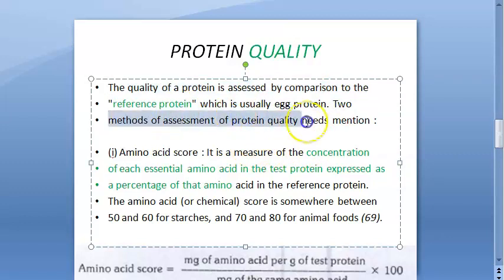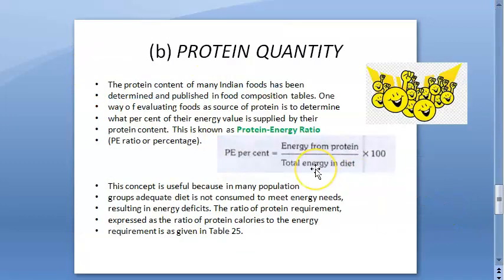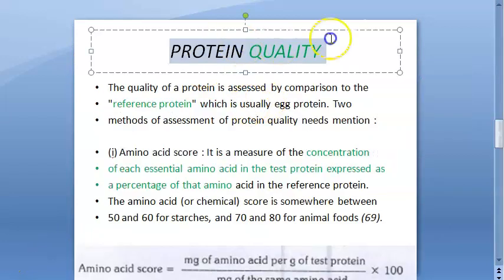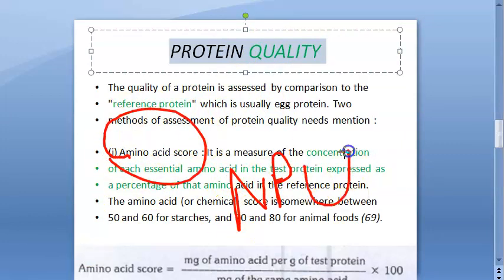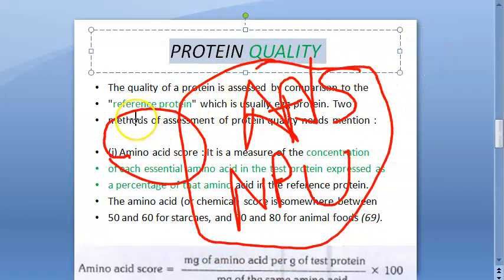The methods of assessment of protein quality, which need mention, are only two: amino acid score and net protein utilization. Two things, amino acid score and net protein utilization, are for quality. And for quality, you compare against the reference protein.